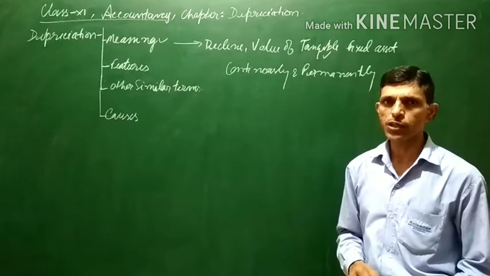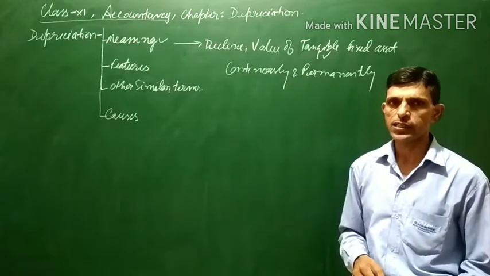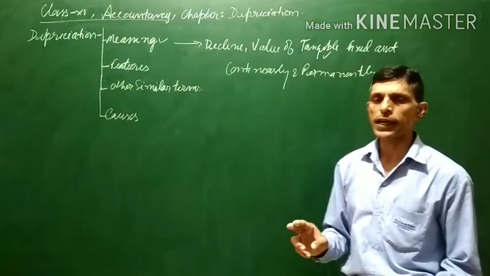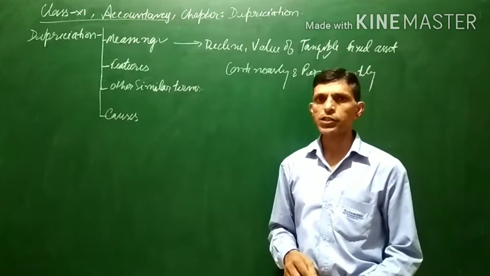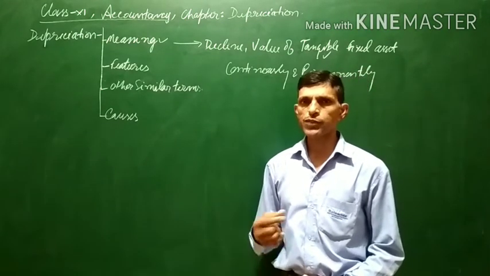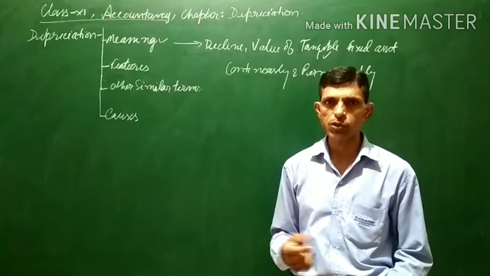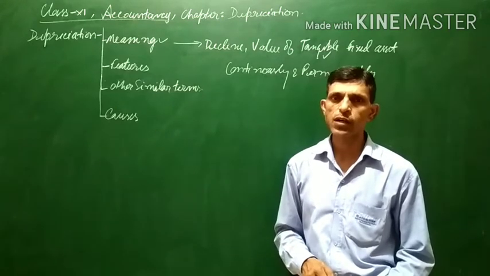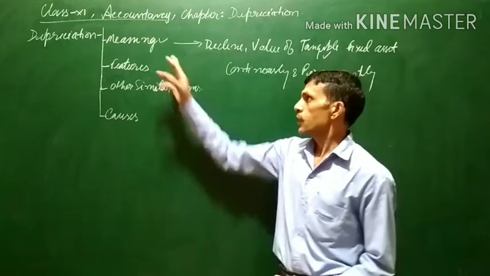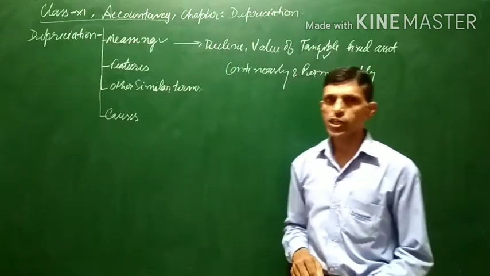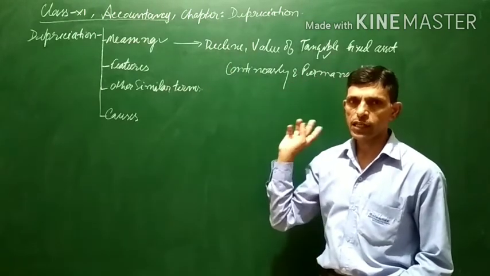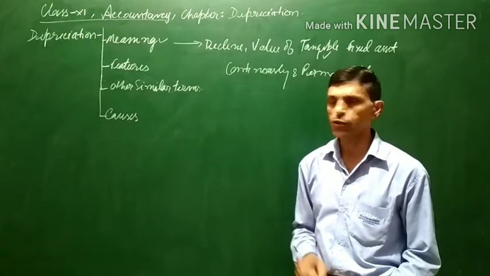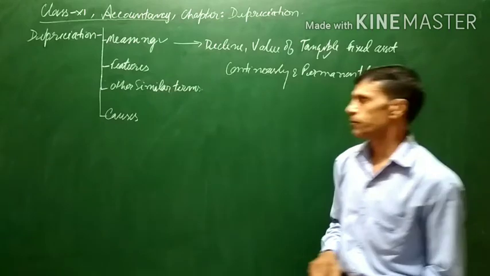Although gold and silver are tangible assets, the prices fluctuate. Means there is no permanent decline, and no permanent increase either, so it will not be considered depreciation, but will be termed simply as fluctuation in the prices of tangible assets. So depreciation will be considered only when there is a decline in the value of a fixed tangible asset, that also permanently and continuously. This is depreciation.